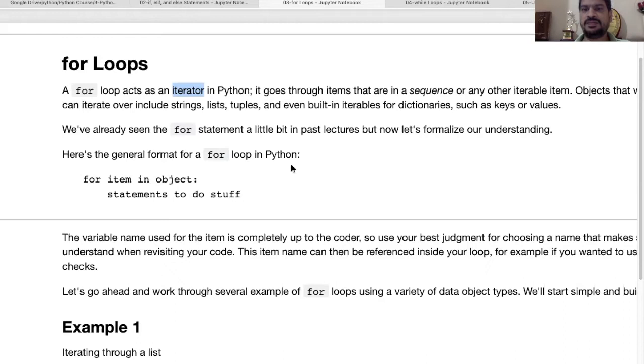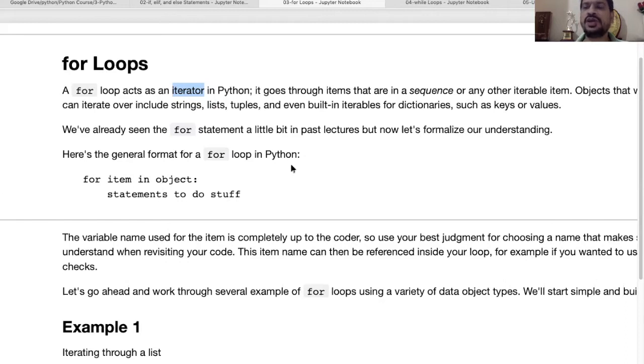And when we put some data inside the for loop, we have to be very careful that it should be a type of sequence. Sequence means either a bunch of values in the form of integers, floats, characters, or strings. So we should give some sort of sequence.